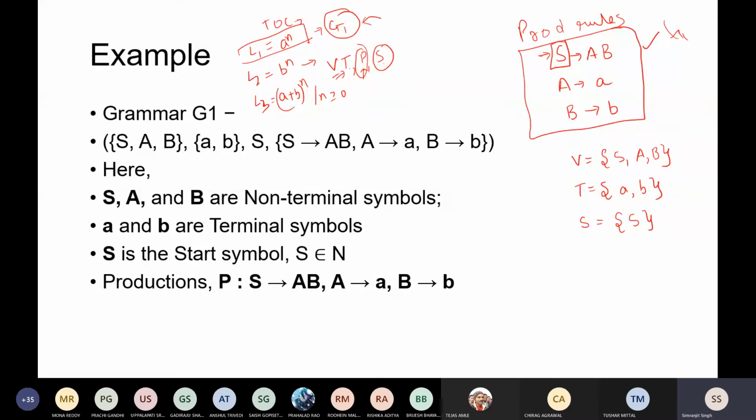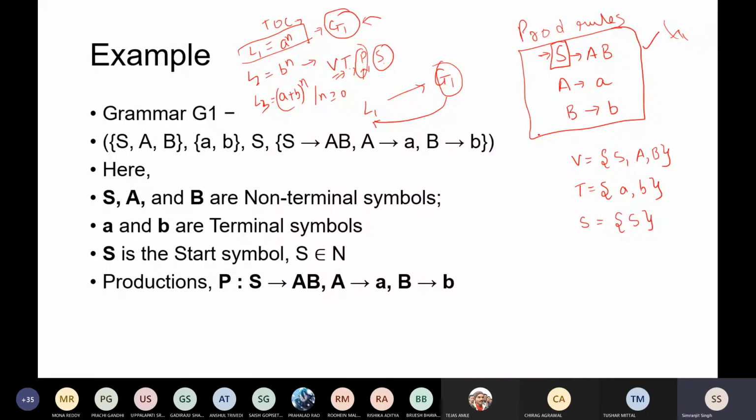You can write a particular grammar corresponding to the language A raised to power n, or you can write another particular grammar. Do not think that there is only one grammar for all the languages in Automata. Keep that in mind: for every particular language, there is a particular grammar. By means of that grammar, that language's strings are generated.